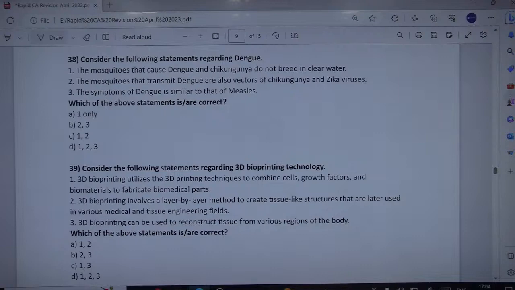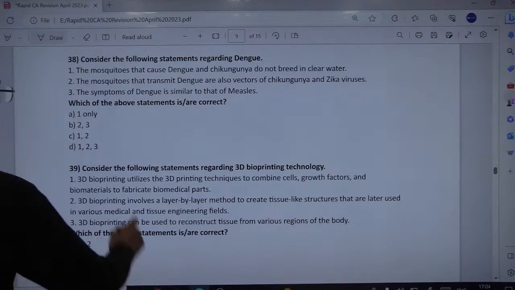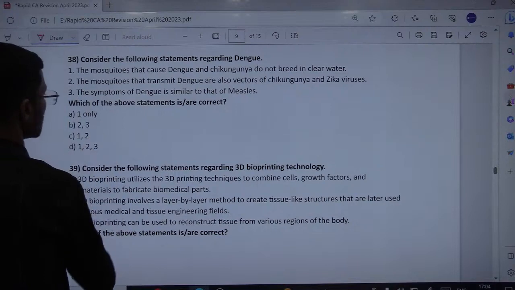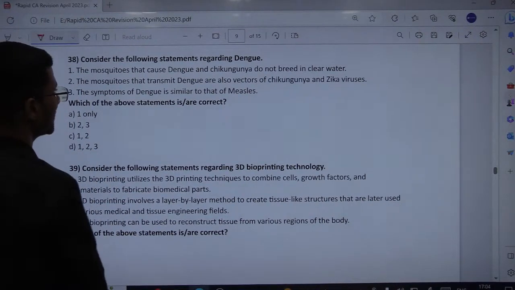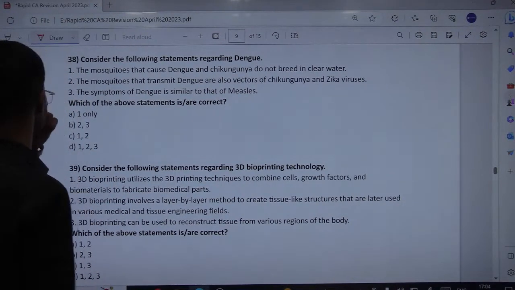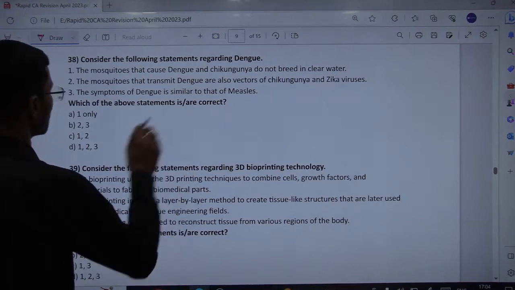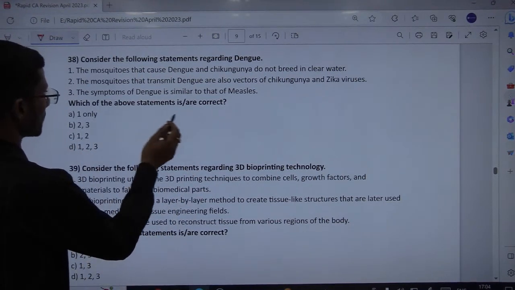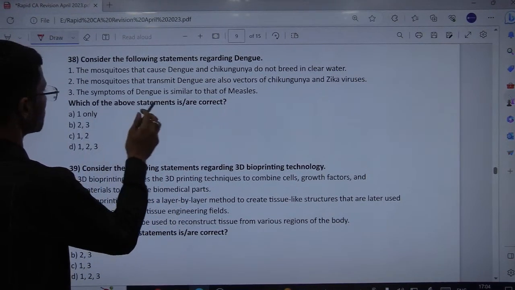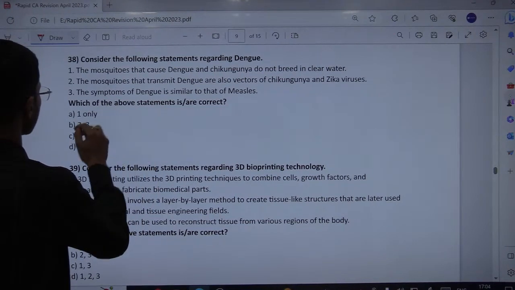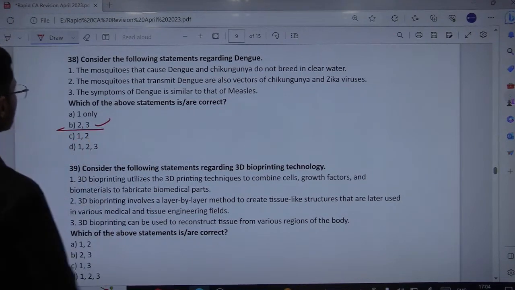So the only problematic statement here is 1. It says they do not breed in clear water. They indeed breed in clear or clean water. They are VIP kind of vectors, so they breed in clear water, not in muddy water. So the correct answer is: 1 is wrong, 2 and 3 only are correct.